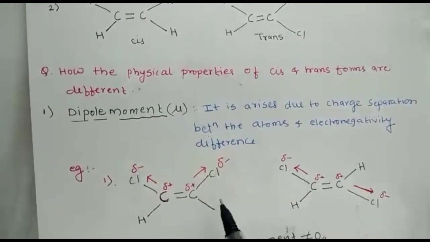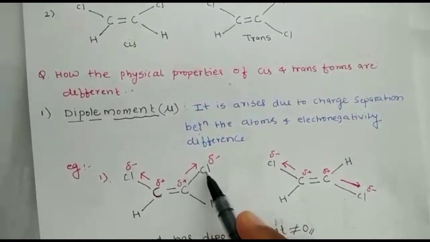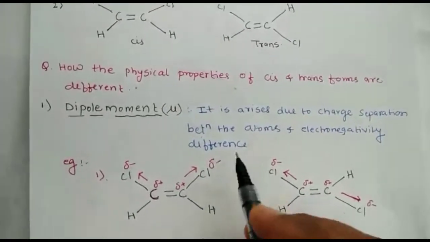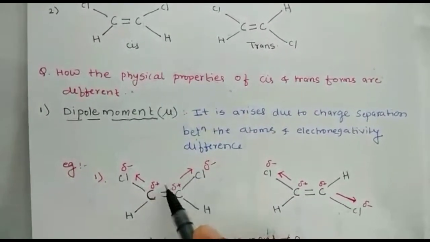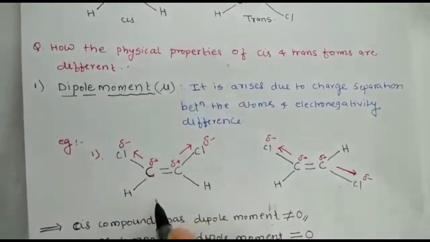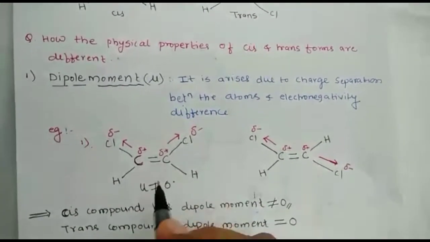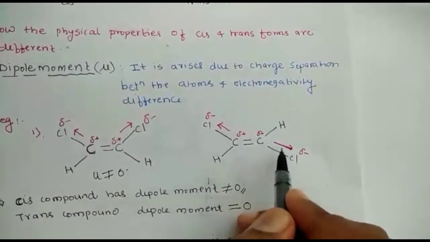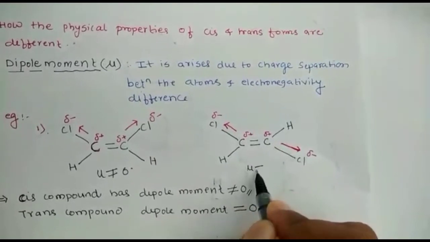The chlorine atom is more electronegative than carbon, hence it gets a partial negative charge, and carbon gets a partial positive charge. The dipole moment arrow moves towards the negative charge. This is an additive effect, that is, the dipole moments add up. In this compound, the dipole moment mu is not equal to 0. But this is the cis form. In the trans form, both dipole moments cancel each other, and the value of mu, the dipole moment, is equal to 0.